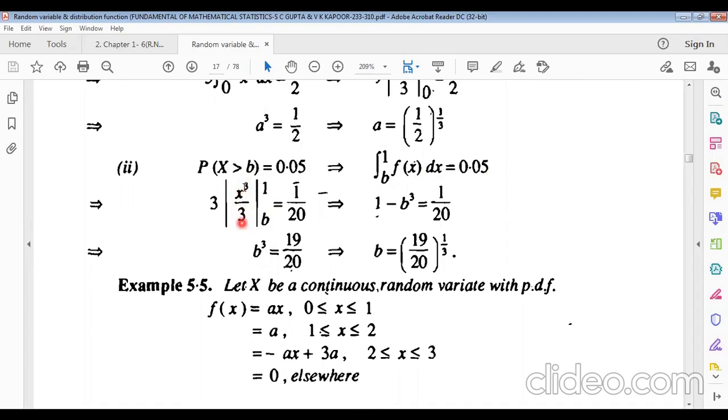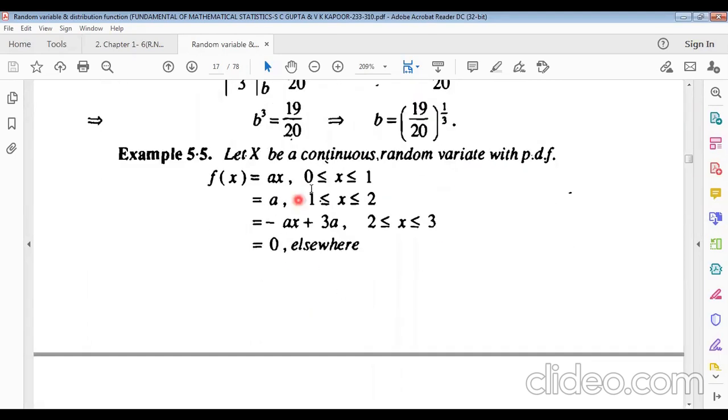Now putting the upper limit 1 in place of x, and b cube for the lower limit, we get 1 minus b cube equals 1 by 20, because 0.05 means 1 by 20. So b cube equals 19 by 20, and b equals the cube root of this. This will be the homework for you.